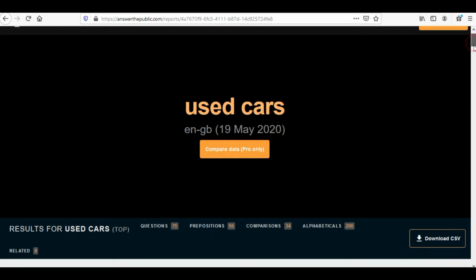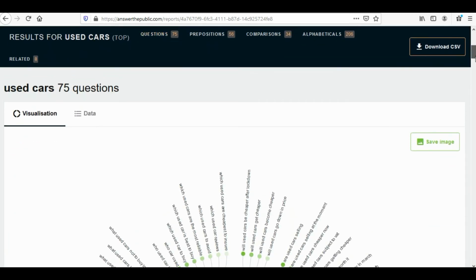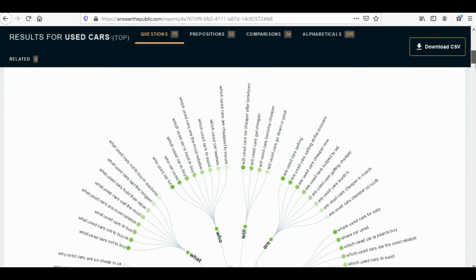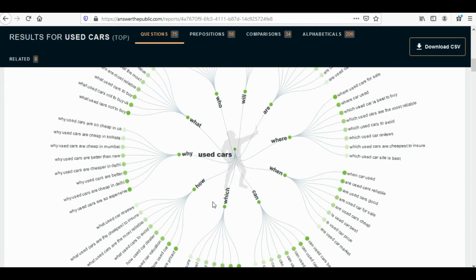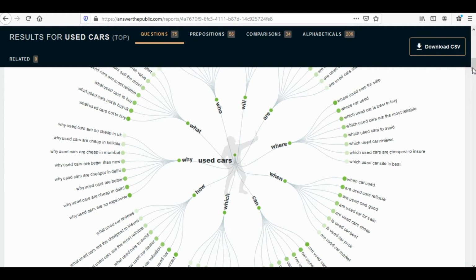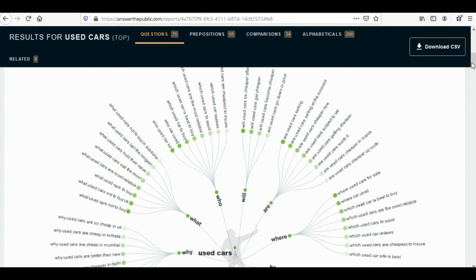Now if you scroll down, you'll find that there are a total of 75 questions related to used cars that people have been asking. These questions are put like this: what used car reviews, what used cars are the cheapest to insure, where used cars for sale. There are different questions that you can find over here, and the ones that you find most relevant to your business, you can take the ideas of the keywords to be used for the purpose of SEO from this particular platform.